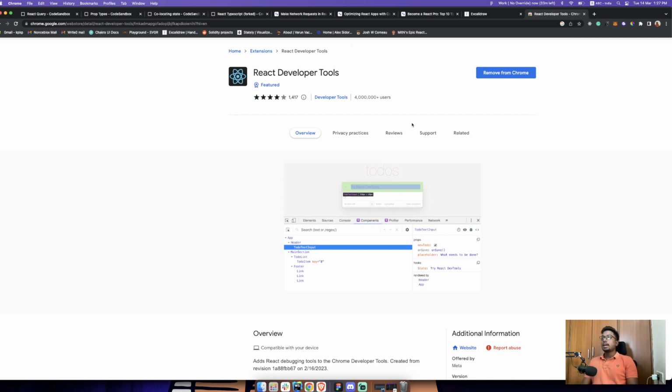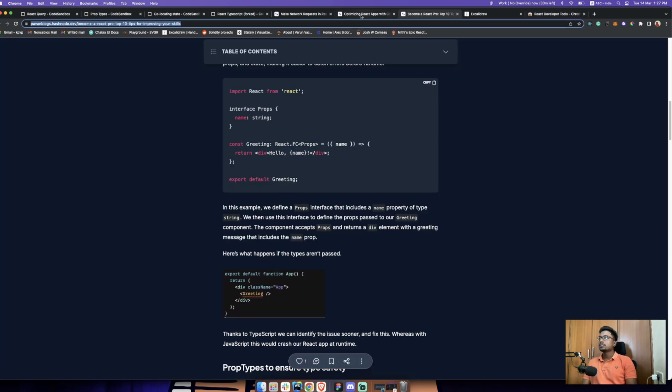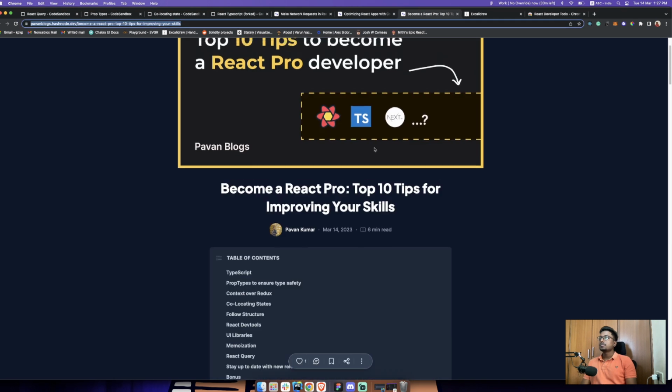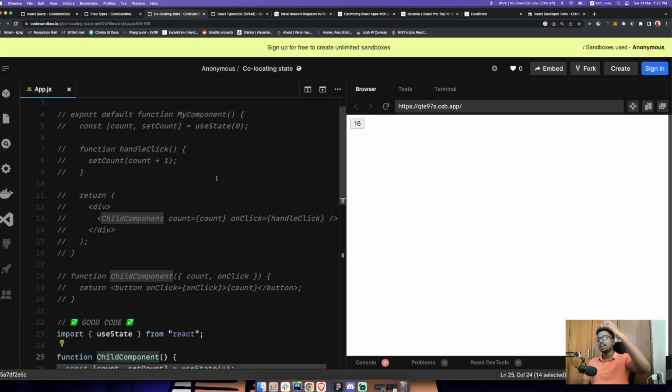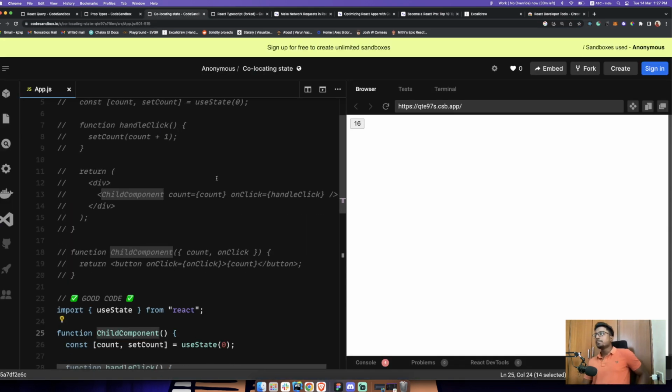And apart from that, you can use UI libraries, guys. This is one of the things that I actually advise many people to do. Many people think that writing CSS from scratch is what makes them a good developer, but I don't know why people are in this myth that writing CSS is good. Actually it's bad. So do not write plain CSS.